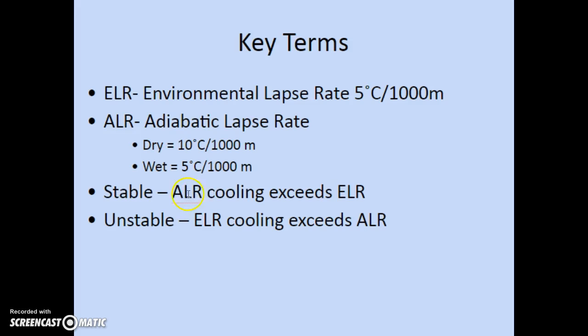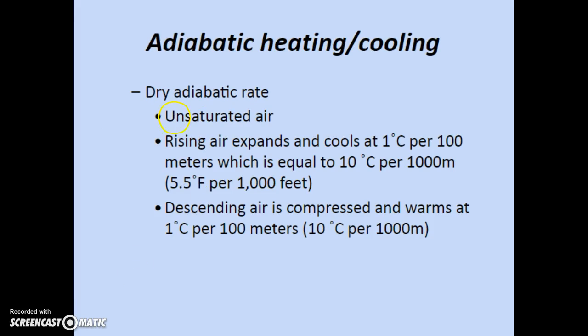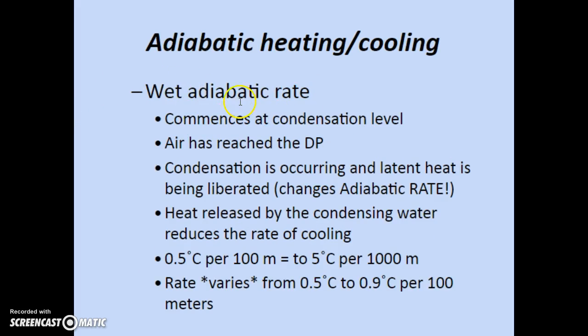Stable air is where the ALR, the adiabatic lapse rate cooling, exceeds the environmental lapse rate. And unstable air is where the environmental lapse rate cooling exceeds the adiabatic lapse rate. So let's apply that. Dry adiabatic rate is unsaturated air. Rising air is going to expand and cool at 1 degree C per 100 meters, or 10 degrees C per 1,000. And descending air is going to compress and warm at the same rate of 10 degrees C per 1,000 meters. The wet adiabatic rate is going to commence at the condensation level.